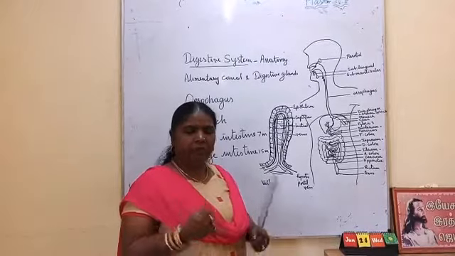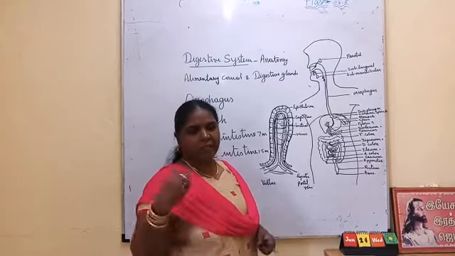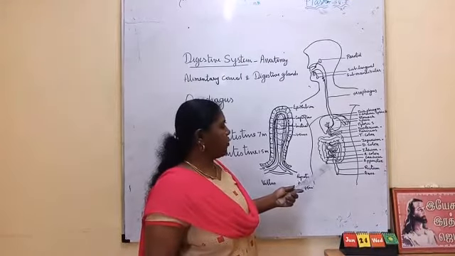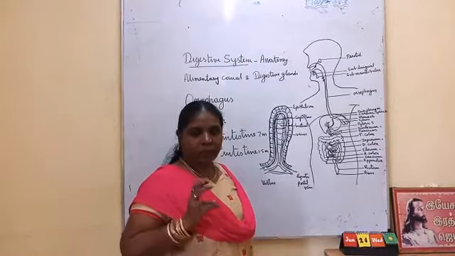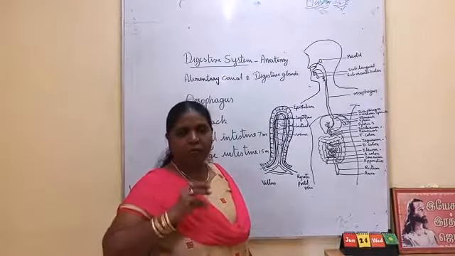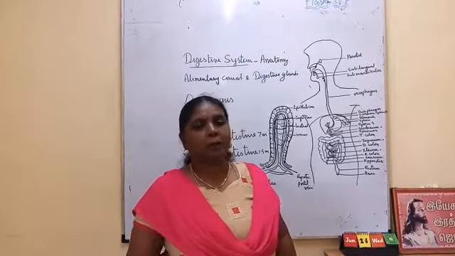If you don't have proper bowel movements or eat junk food, dirt will accumulate in this appendix, and if it accumulates more and more, it will bulge and burst. That problem is called appendicitis.